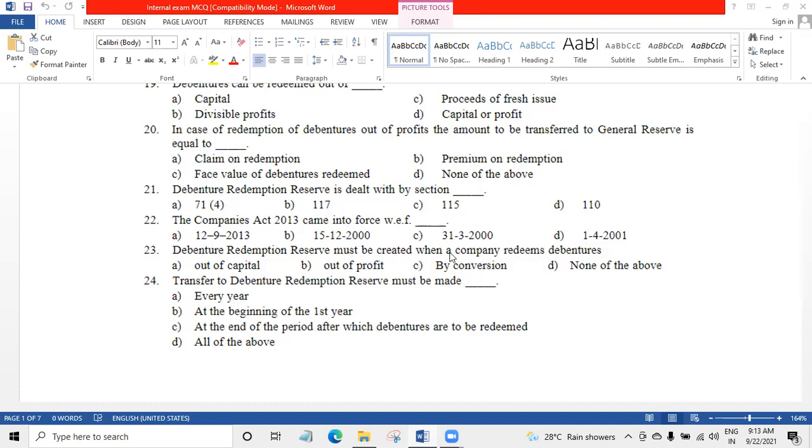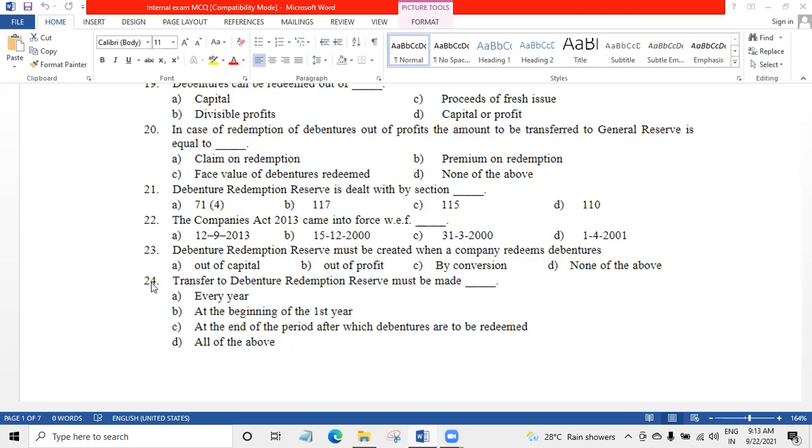DRR must be created when a company redeems debentures out of capital, out of profits, by conversion, none of the above. DRR must be created when a company redeems debenture out of profits. Whenever we are giving money out of profits, we have to create DRR, then we have to pay to debenture holder at the time of redemption. So B is right answer.